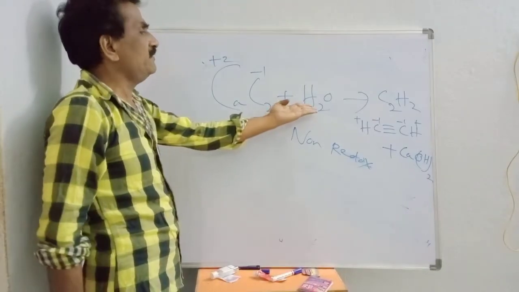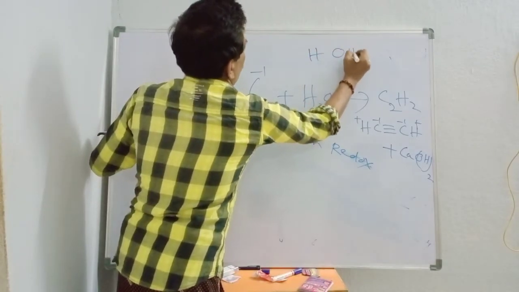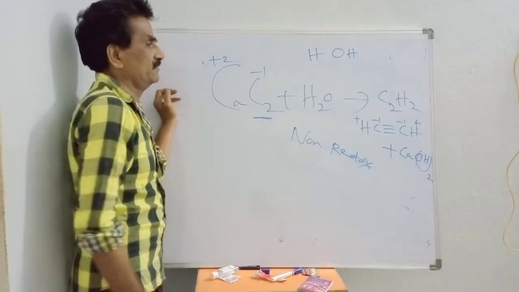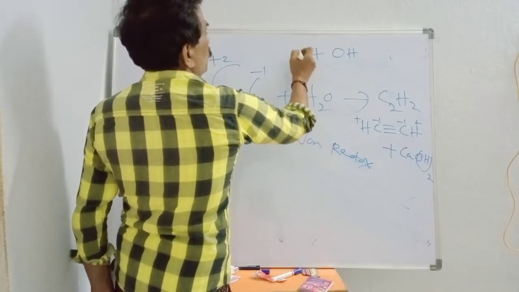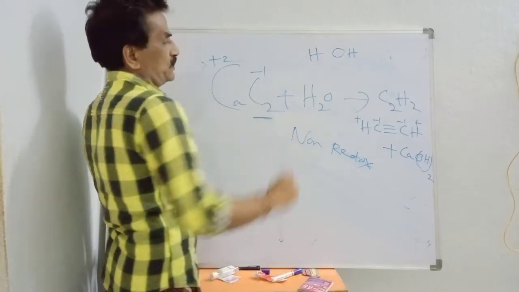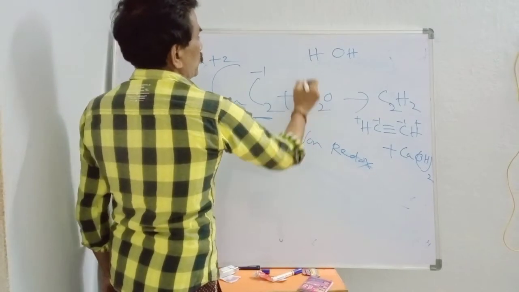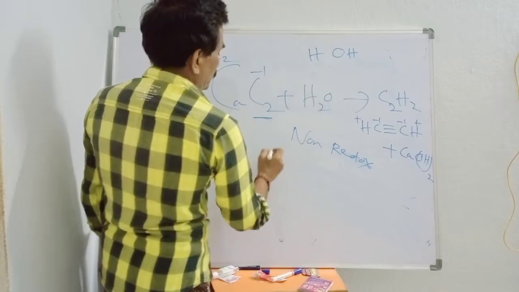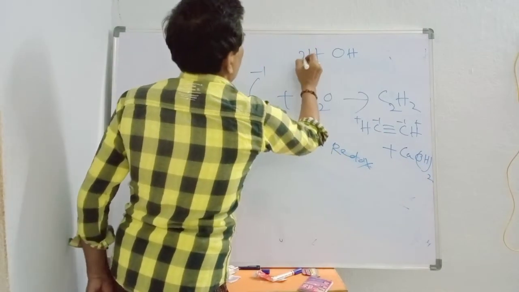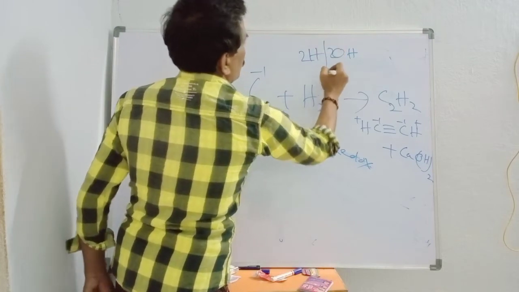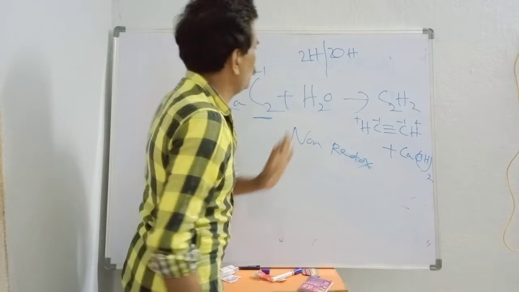So you can write it like this: H2O, Ca(OH)2. Here Ca(OH)2 has 2 OH. If you take 2H2O, Ca(OH)2, 2H, 2OH, Ca(OH)2, okay.